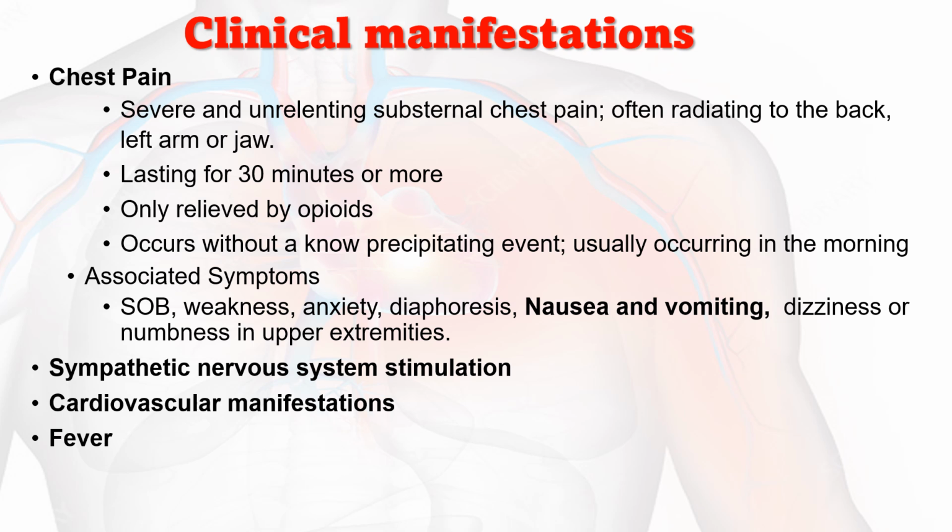The character of the chest pain is a severe, unrelenting substernal chest pain, often radiating to the back, left arm or jaw, lasting for 30 minutes or more, and only relieved by opioids. Morphine sulfate is the drug of choice to relieve the chest pain. It occurs without a precipitating event, usually in the morning.